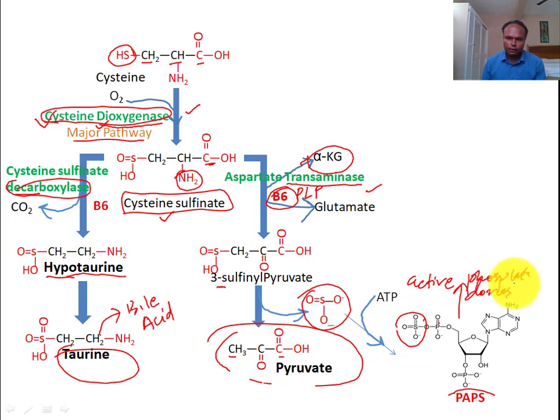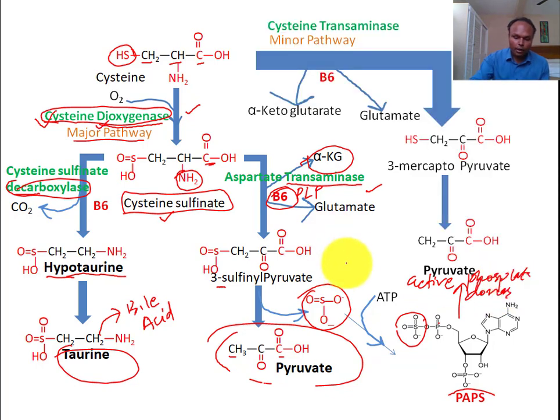Now let's talk about the minor pathway. Through the minor pathway also pyruvate can be produced, but this is a minor pathway. You can see the first step itself is a transamination reaction. In order to produce pyruvate, there will always be transamination. So first step transamination will produce this mercaptopyruvate.